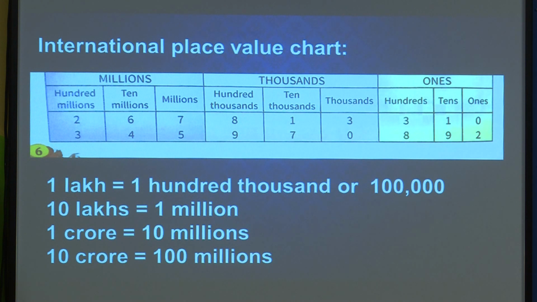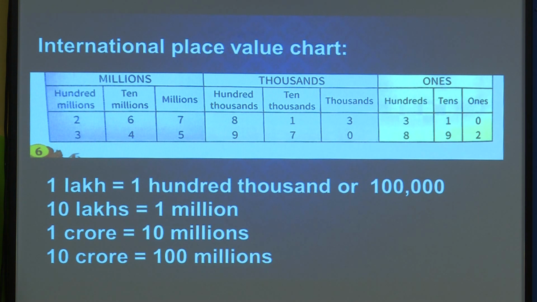If any number of 6 to 7 digits is given, write the number in the Indian system. After the first 3 digits, you insert a comma from your right-hand side. After 2 digits, you insert a comma. Then after 2 digits, you insert a comma in the Indian system. In the international system, after every 3 digits you insert the comma. So, how do we read that number? In short, I will explain.